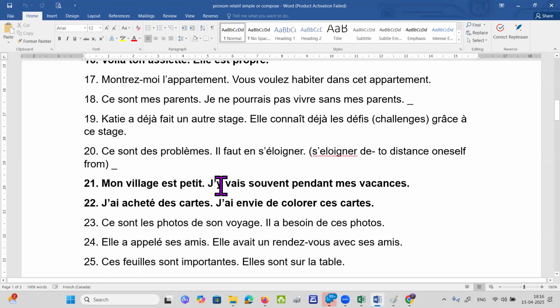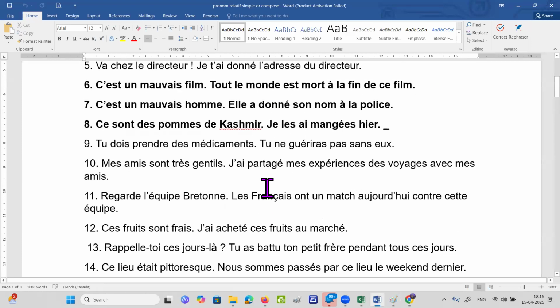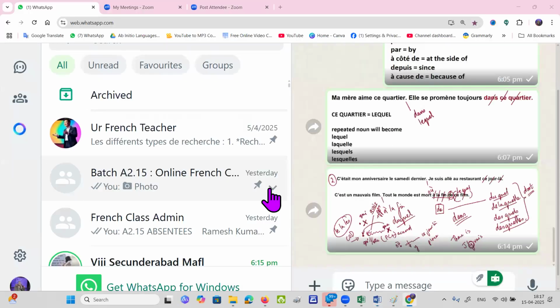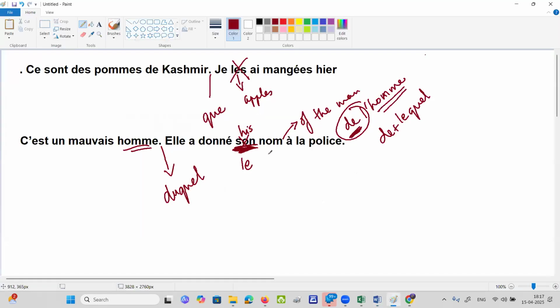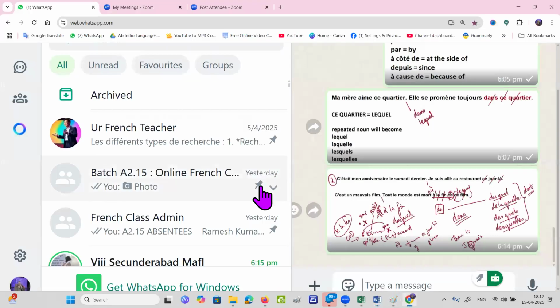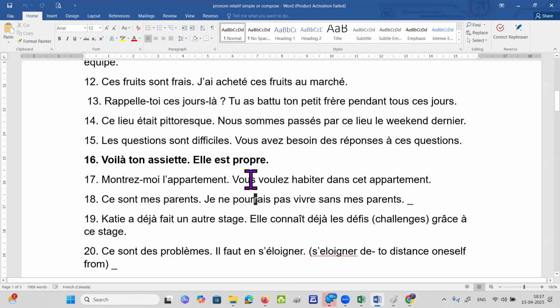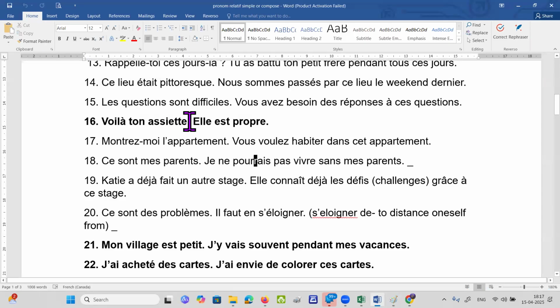Ma'am, let us look at this, but like for the before sentence, the L one, the repetition of L is to... Not this one, the one in which the answer is "qui". Yes, in which the answer is "qui". Here is the answer. So here is your plate. It is clean. The plate's gender is "it". So that is the repetition. The plate and here plate. So we cut L and that is how it becomes "qui".